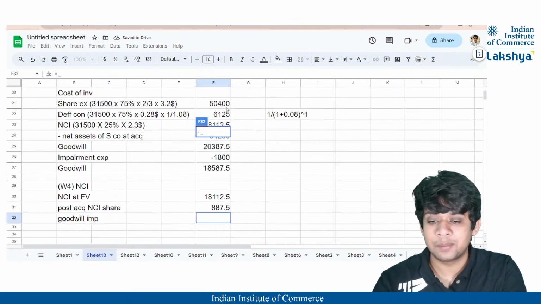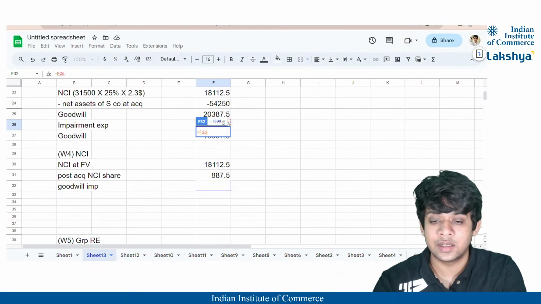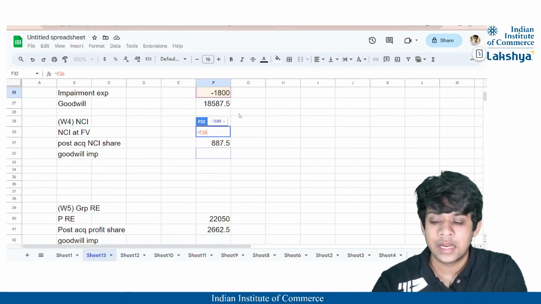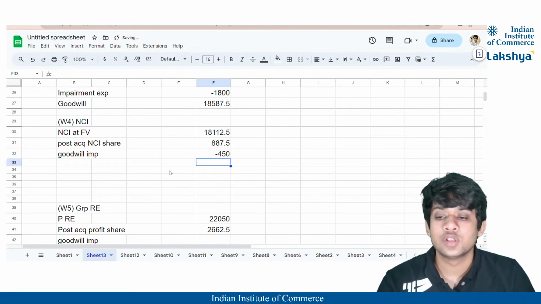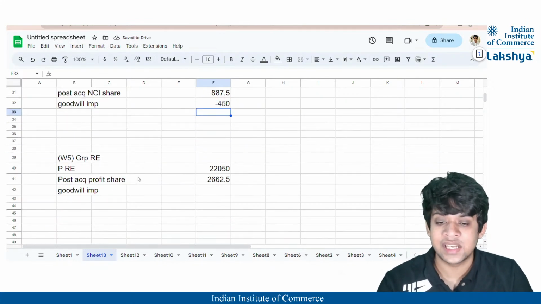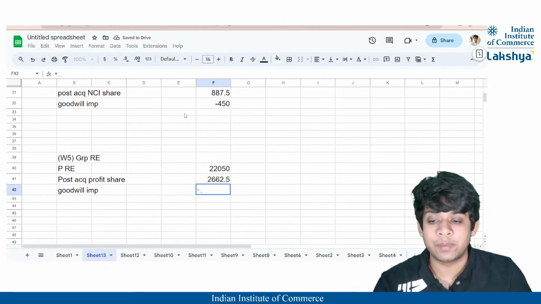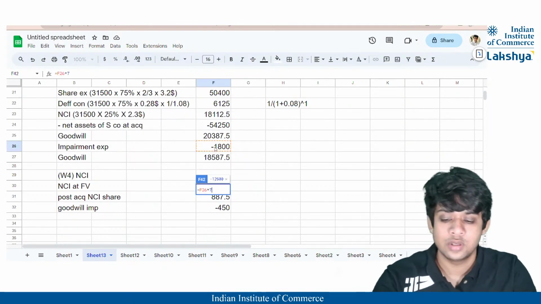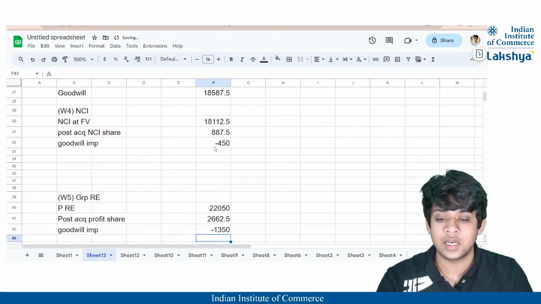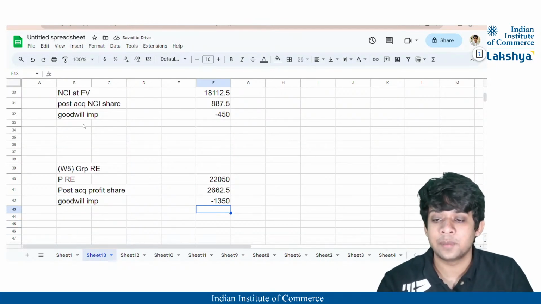So you can see here the complete goodwill impairment is 1,800. So I'll just click on 1,800 and it will be multiplied by the 25%, right? So the goodwill impairment allocated to NCI is 450 and the goodwill impairment which will be allocated to the group retained earnings is 1,800 into 75%, right? So that will be 1,350.